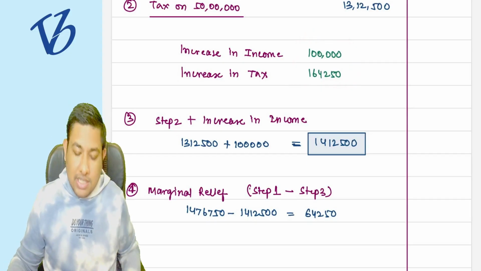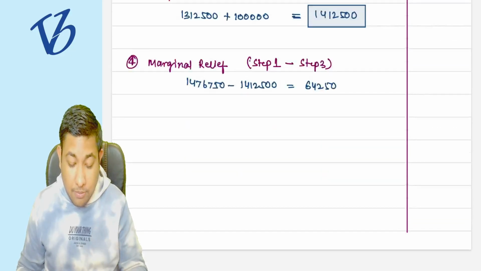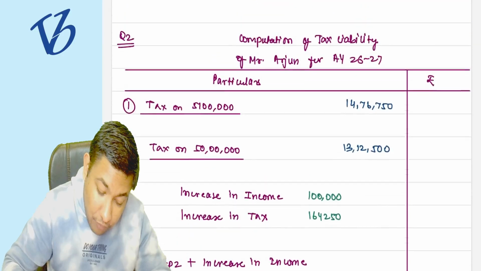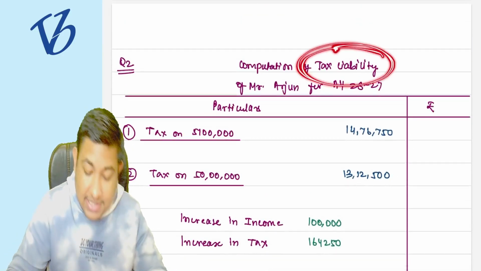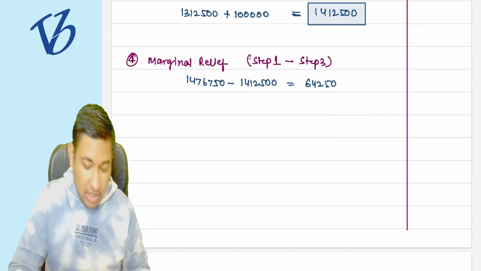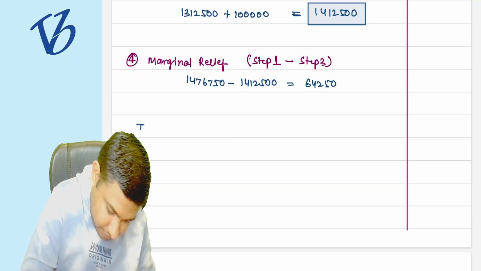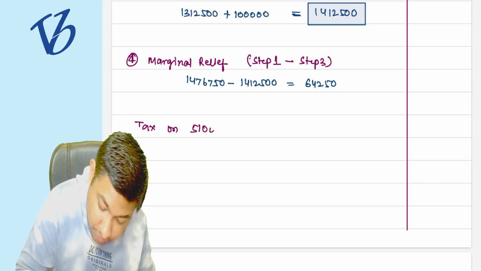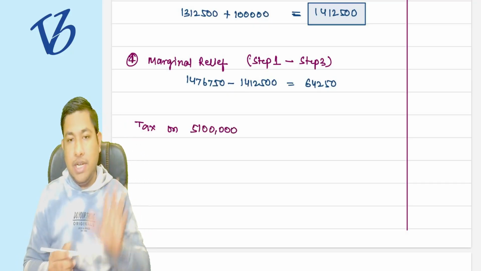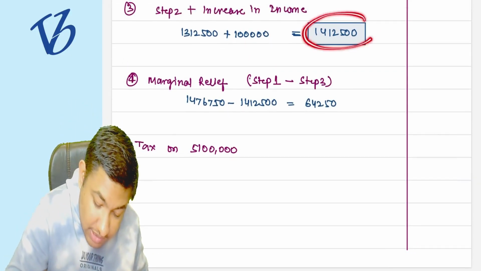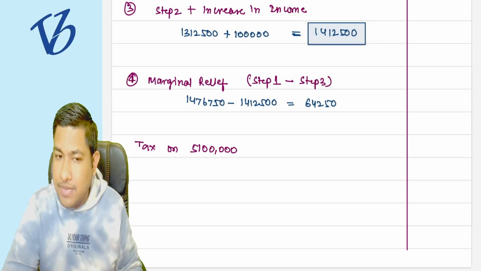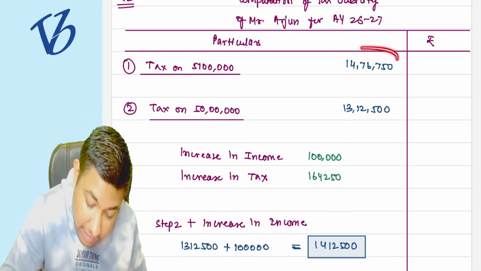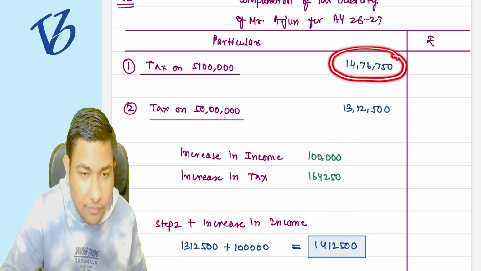Okay, now this is the calculation of the marginal relief till now, but can we stop here? No, we have to calculate the tax liability. That is what we are here for. Till now the tax liability has not come. Now the tax on 51 lakh rupees, what is the government charging from us? The government is charging 14 lakh 12,500. But how did it come?